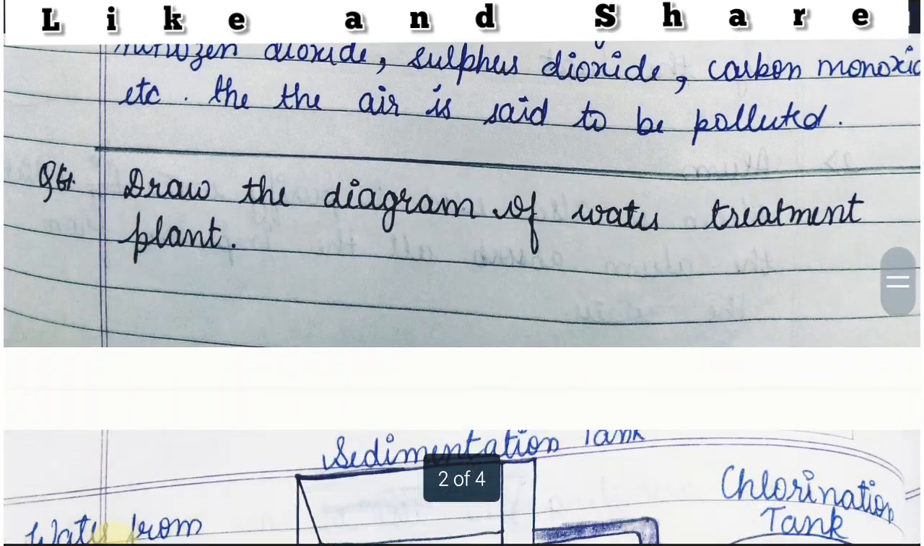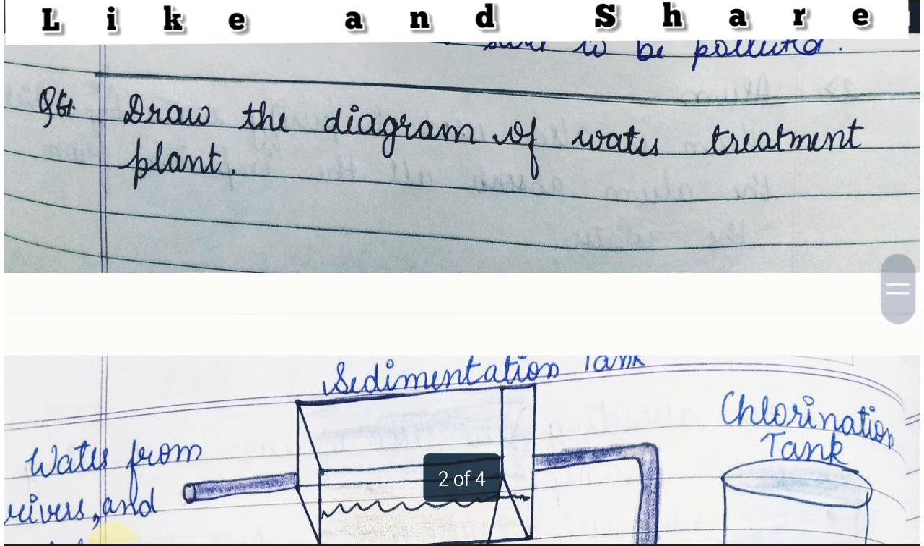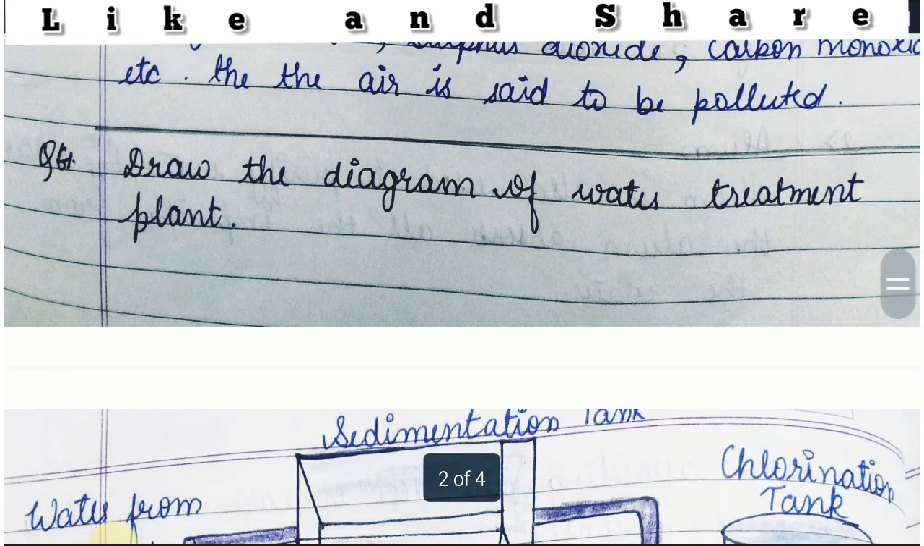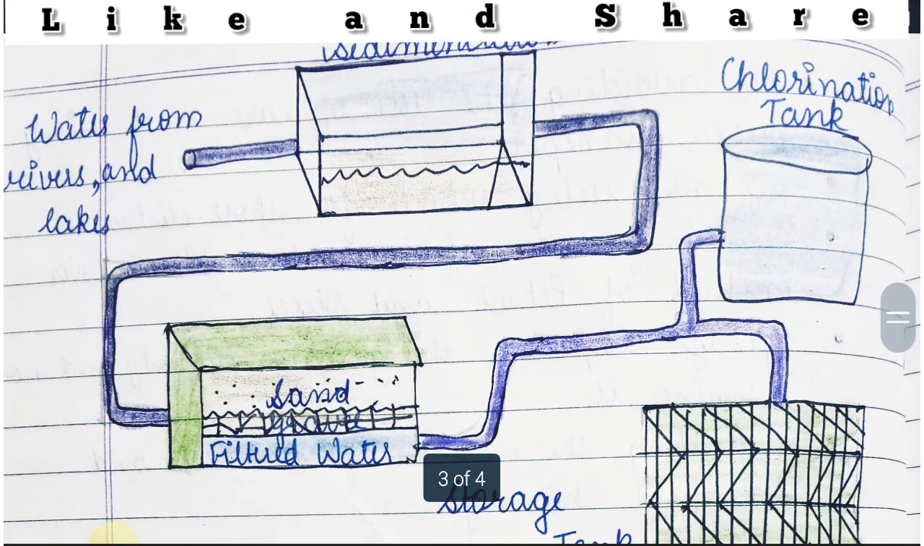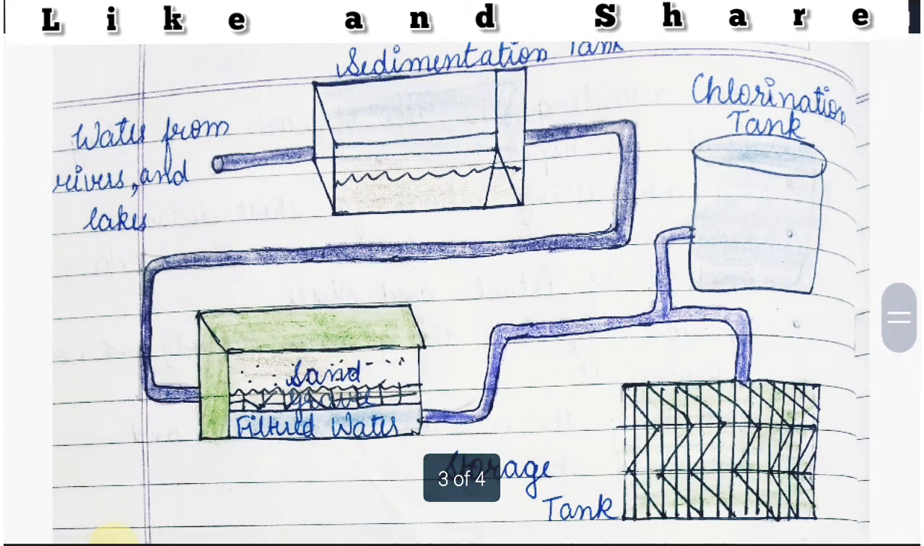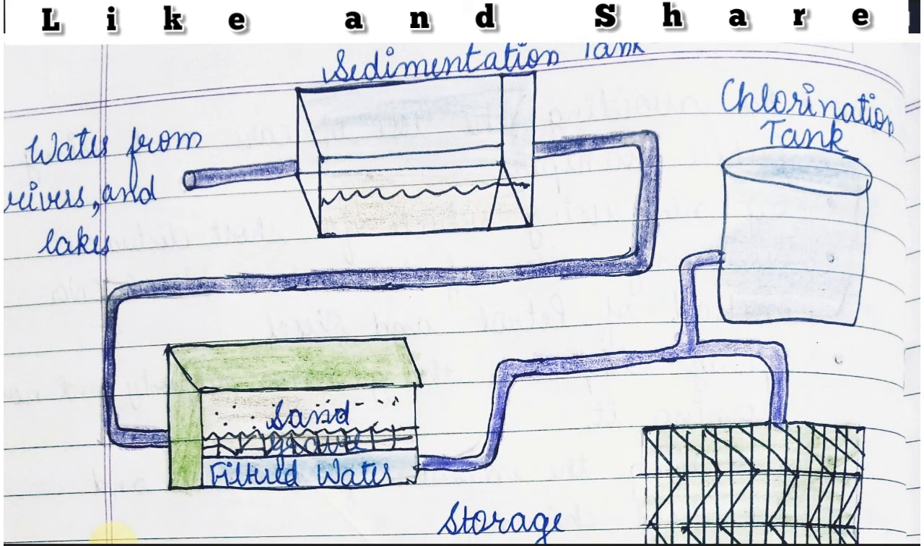Now friends, let's move towards our next question, which is: draw the diagram of a water treatment plant. So we have to draw the diagram of a water treatment plant, showing how the water is cleaned, and how the polluted water is turned into pure water. Now friends, this diagram we can make in this question, in which there are four tanks.